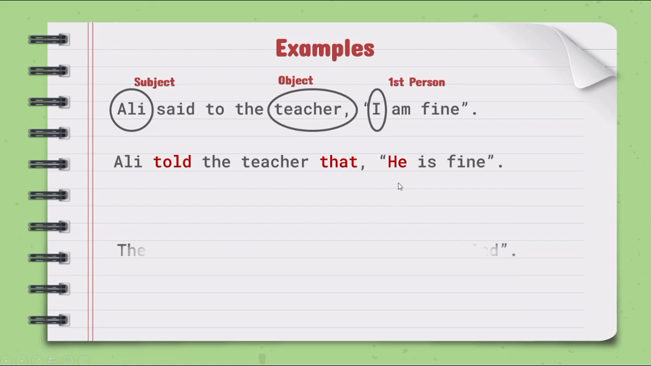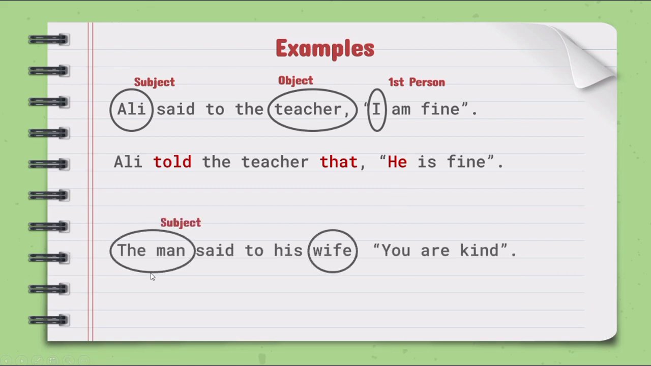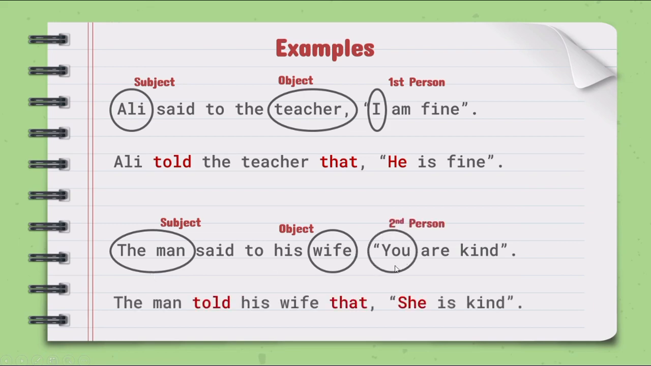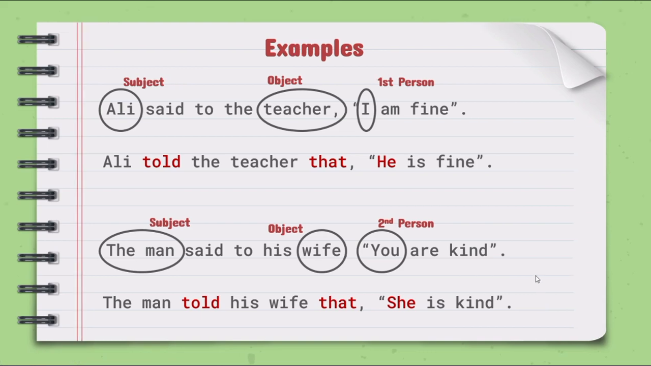The man said to his wife, "You are kind." Here the man is the subject, the wife is the object, and in the reported clause, you is the second person. So according to the SUN rule, the second person in reported speech changes according to the object, so in the indirect speech, you will be changed according to the object of the reporting clause, which is wife, so the sentence will become: The man told his wife that she is kind. The important thing to notice here is the second person you got replaced by she.